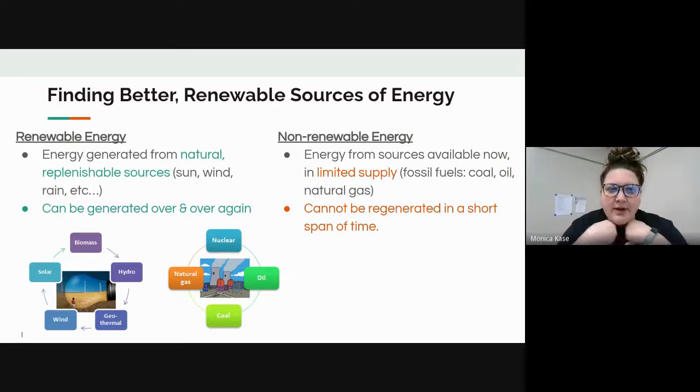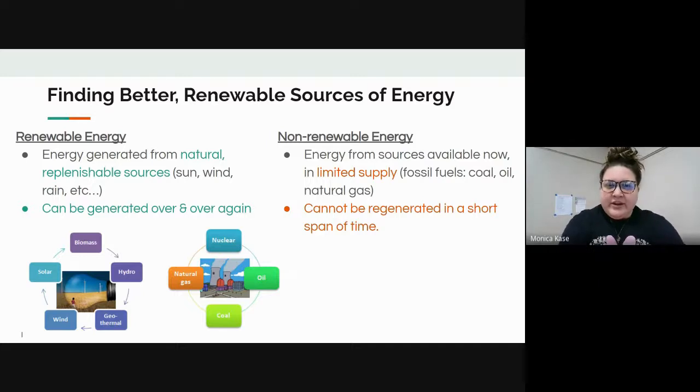All right, so finding better renewable sources of energy. Obviously, renewable energy, just like Ms. Laporte said, is important. Energy generated from natural replenishable sources like the sun, the wind, the rain, those are all considered renewable energy. It can be generated over and over and over again, and doesn't need to be made or waited on in order for it to be available to us.